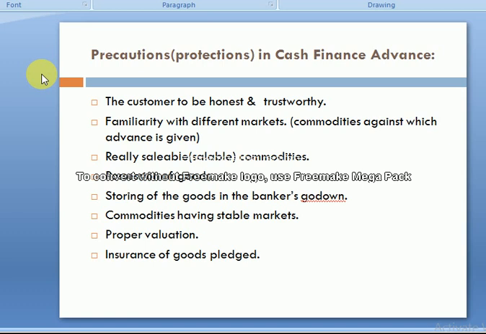Insurance of the pledged goods, the goods that are pledged against the advance. Those goods must be insured. Why? If in the future some uncertain situation comes, like the goods catching fire or being damaged, they must be insured. So these are the precautions in cash financing that the bank keeps in mind when sanctioning a cash finance loan to the customer.